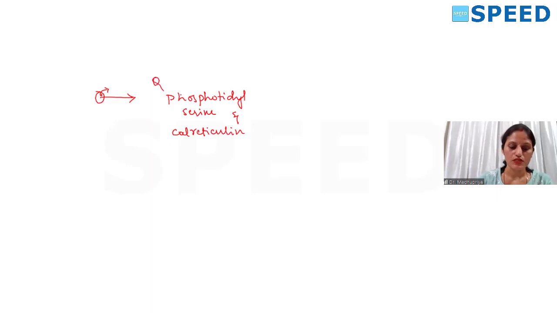This can come as a question. Okay, so these are the ligands for efferocytes. What are the ligands? Phosphatidylserine and calreticulin.